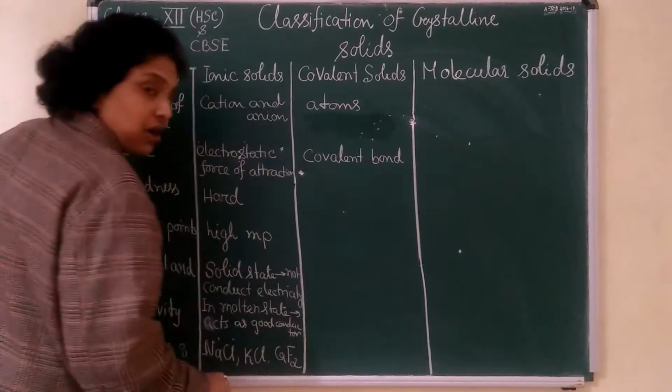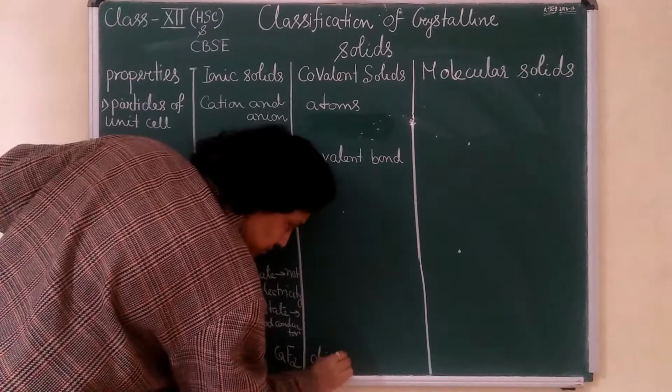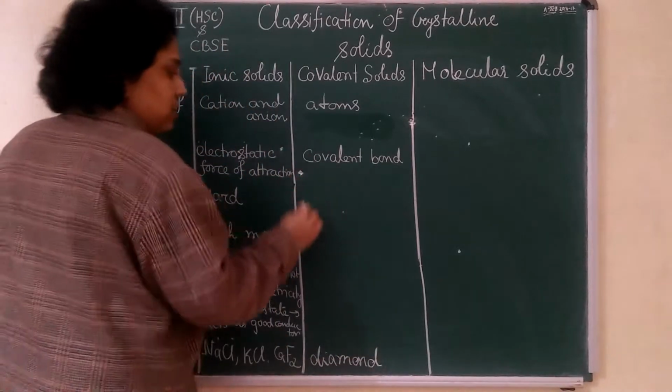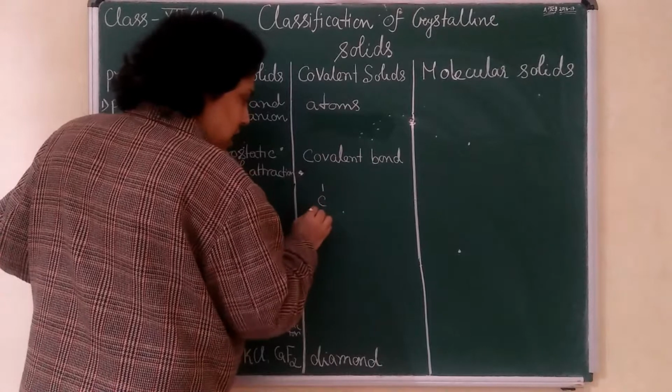But the example I am taking is diamond. What happened in diamond? I will draw here and erase later. In diamond, it is carbon.